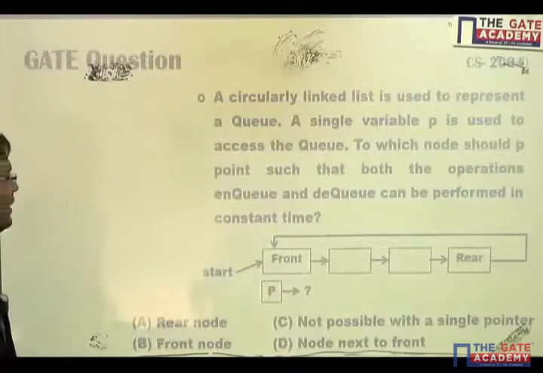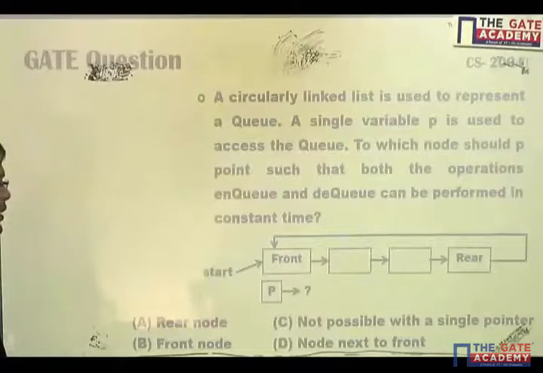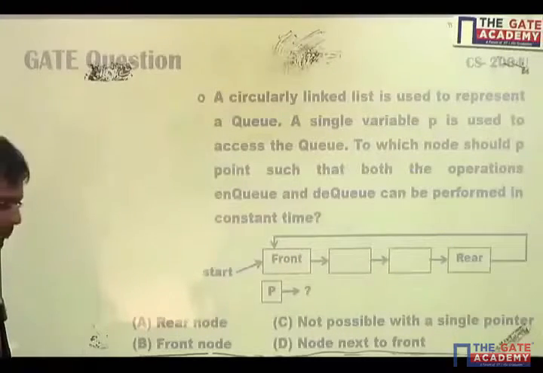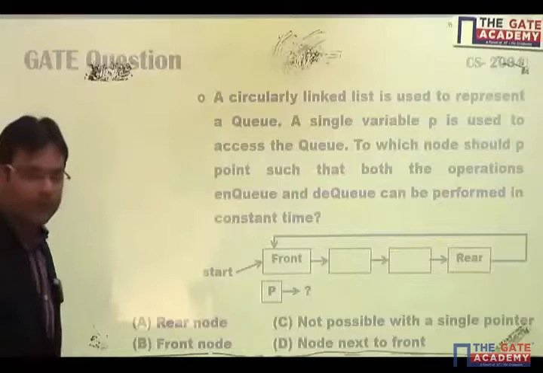A single variable P is used to access the queue. To which node should P point such that both the operations NQ and DQ can be performed in constant time? Options are rear node, front node, not possible with single pointer, node next to front.